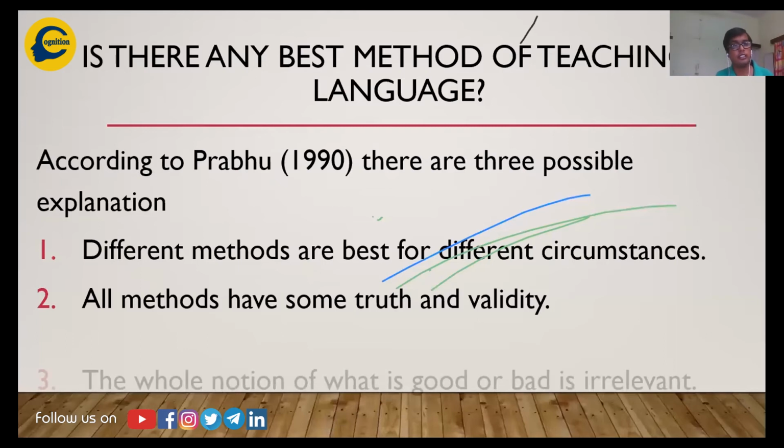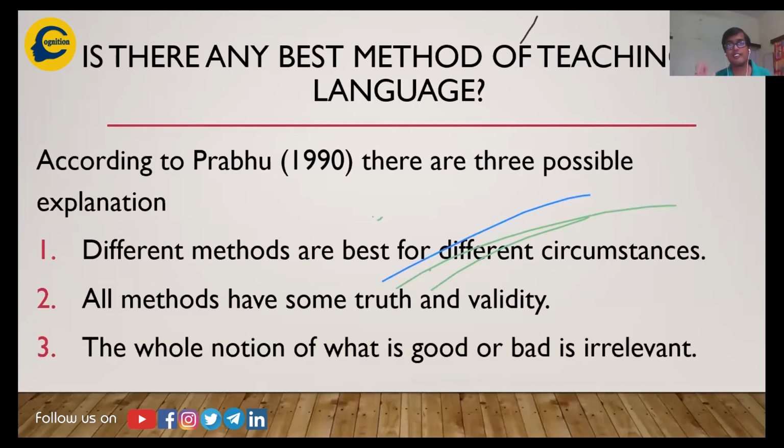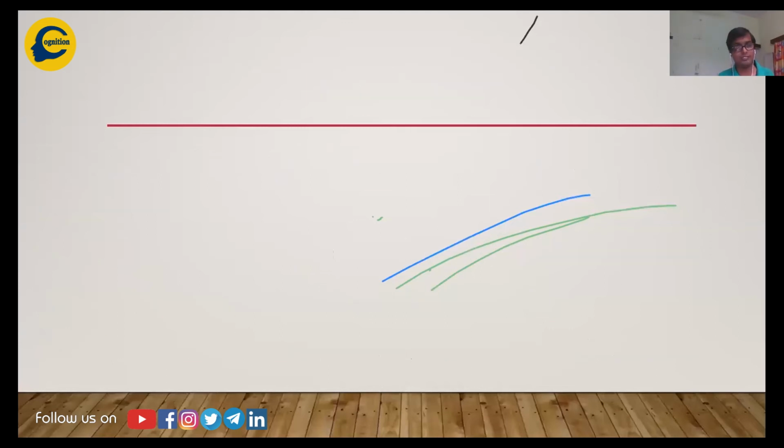And the third one: the whole notion of what is good or bad is irrelevant. Do we really need to ask which is the best method to teach or learn a language? Let's learn first, and not keep ourselves stuck on the idea that this is the best method and I will learn through this, or this is not the best method. Learning a language is important, whatever method you opt for.